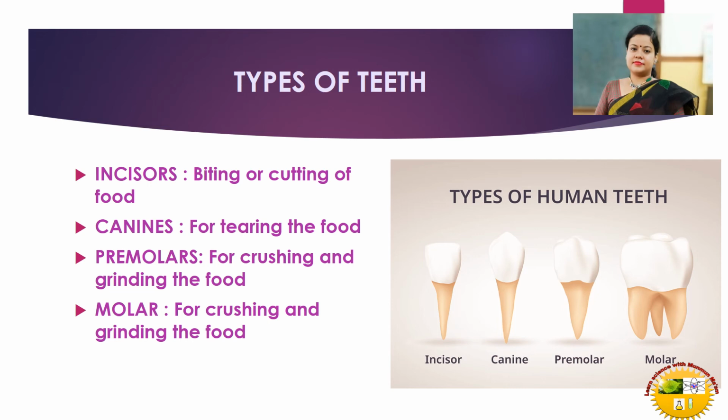Now, the types of teeth. What are the names? Already we know. These are incisors, which are involved in biting or cutting the food, canines for tearing the food, premolars for crushing and grinding the food, and molars for crushing and grinding the food.